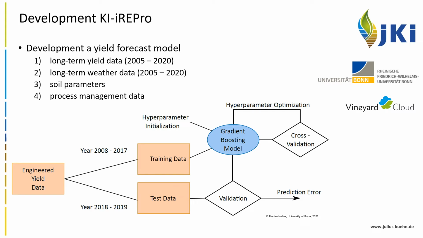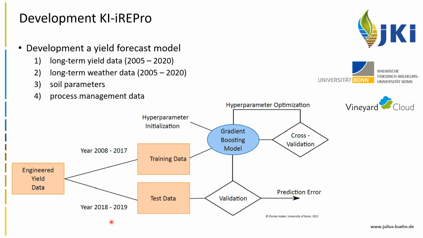For this, we use long-term yield data from a local cooperative, long-term weather data from around 20 weather stations around the area. The allocation of individual plots to a weather station was done by the distance to the next weather station. Also, we use soil parameters and process management data. For the development, we split the yield data of one variety into training and test datasets. The training data are used for the machine learning process and the test data for the validation and to determine the prediction error.